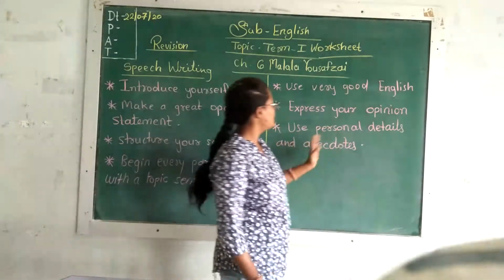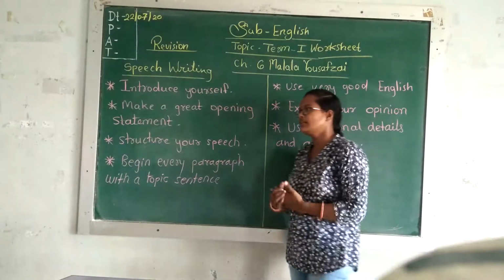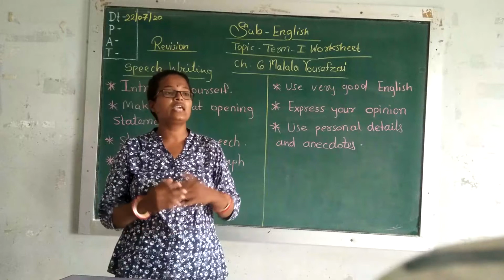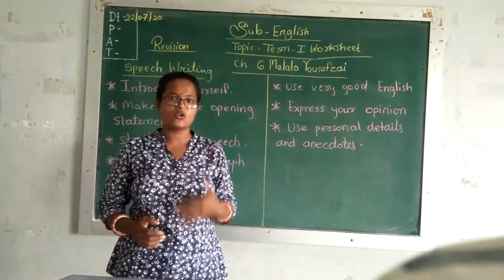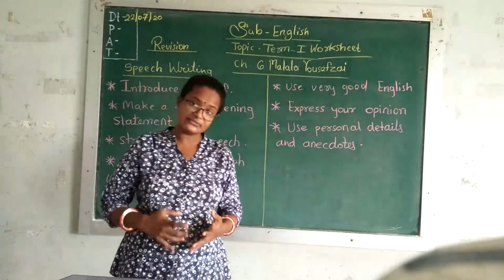Then use personal details and anecdotes. As you know, as a part of society, we all need to be very observant. We have to take care of all the things around us, what is happening around us, what is the necessity of today's world.